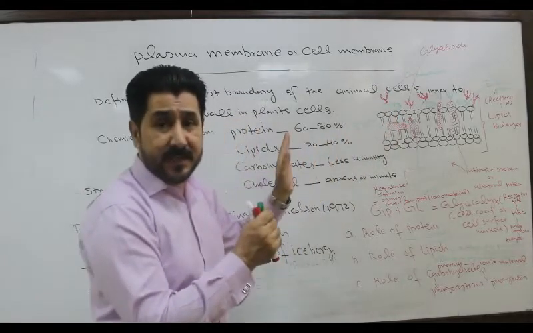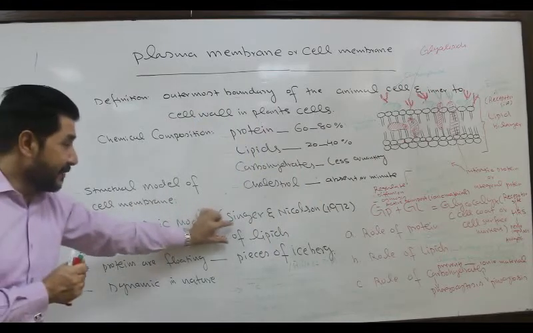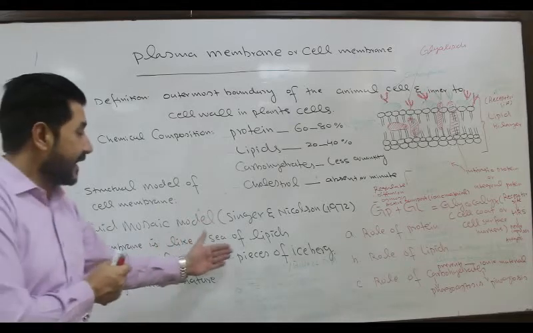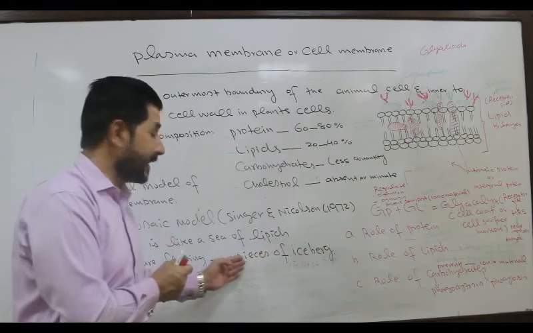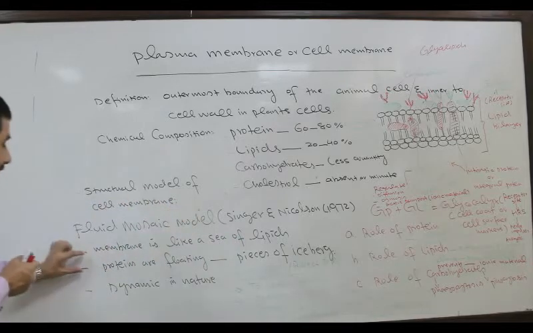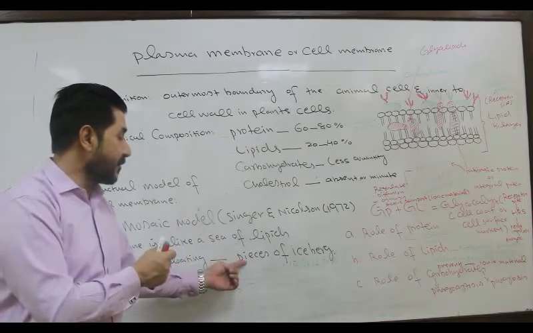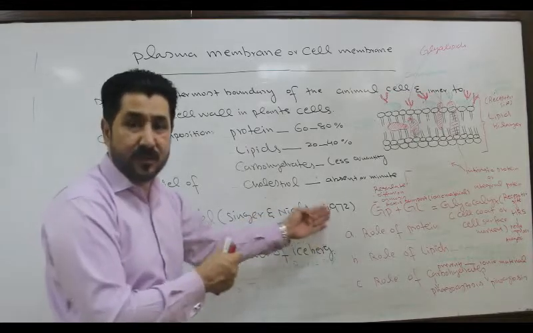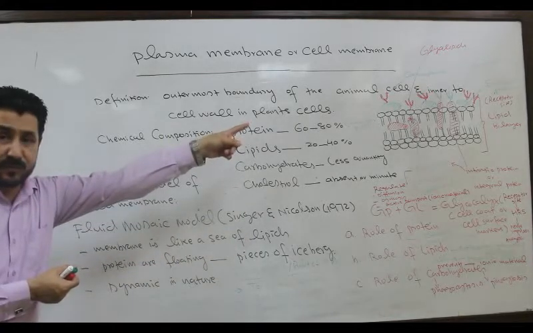They are not static but dynamic, because these proteins inside the lipid layer, or in the sea of lipids, are floating just like pieces of iceberg floating in the sea of water. So in the presence of lipids and proteins, they can be imagined just like pieces of what? Iceberg, which are proteins. They are floating in the seawater. What is seawater? Here the seawater is the lipids, according to the fluid mosaic model.